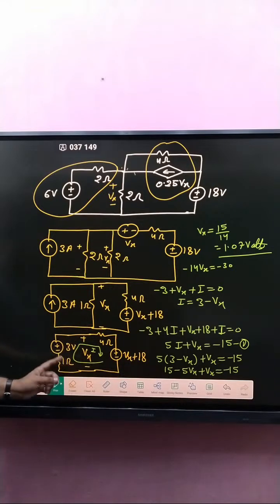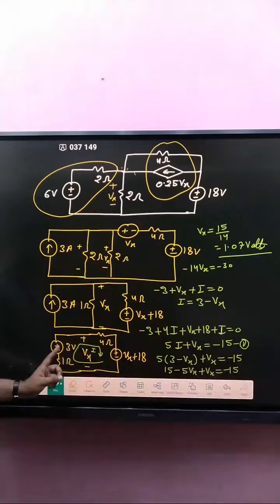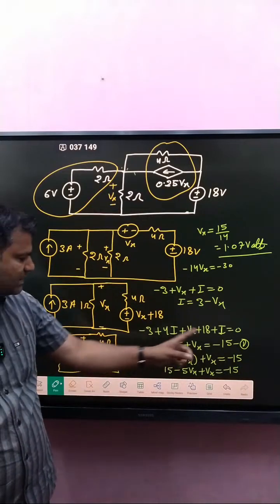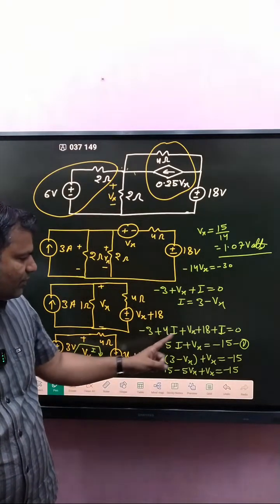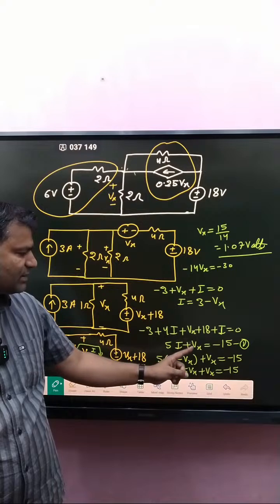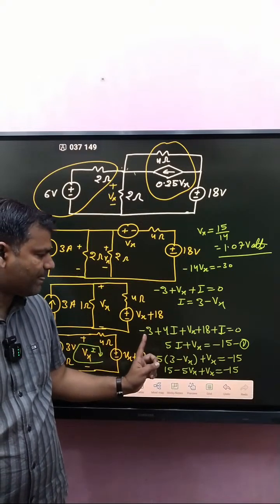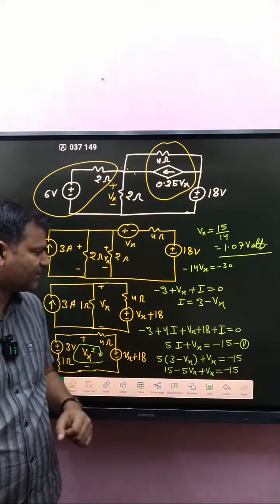Apply KVL in this loop, then we got how much? Minus 3. Suppose the current direction I, like that one. So minus 3 plus 4I plus Vx plus 18 plus I, this is equal to 0. So 4 plus 1, that is 5I plus Vx. This is equal to 18 minus 3, that is 15 plus 15. If this one is going on here, that is minus 15. That is equation number 1.